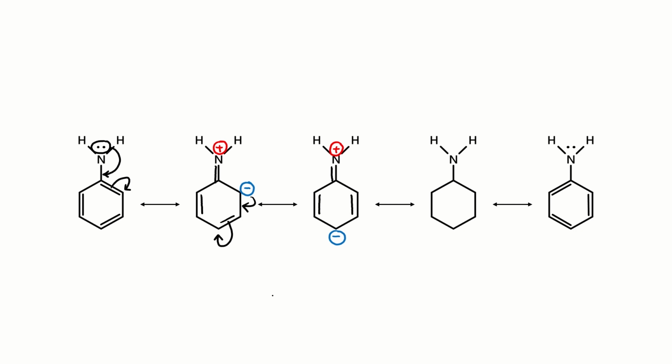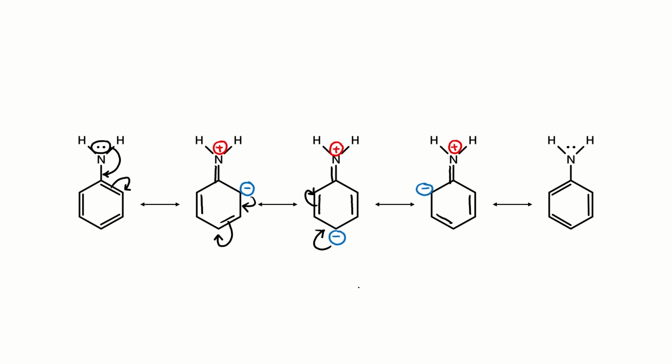The next step would involve the movement of the negative charge on this carbon atom back into the ring, forcing the electrons involved in the carbon-carbon double bond to shift onto the adjacent carbon. Clearly, this double bond has not been altered and there is no change in the double bond between the nitrogen of the amine group and the carbon of the benzene ring. As a result, there would be no change in the positive charge present on the nitrogen atom. A new negative charge has formed here and a new double bond between the two carbons has been established here due to the movement of electrons back into the ring.